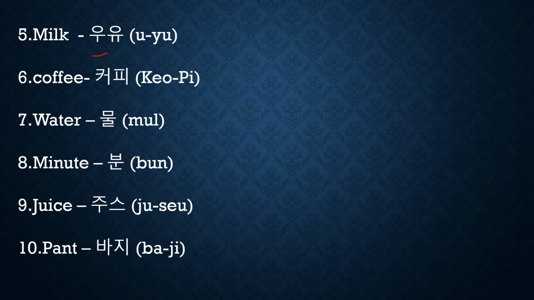Pant. What is pant in Korean? Baji. Ba is one Korean syllable, ji is one syllable. Consonant followed by vertical vowel, so it will come beside. Again, consonant followed by vertical vowel, it will come beside. That is our lesson 3 for today. We will see one more topic in our next session.